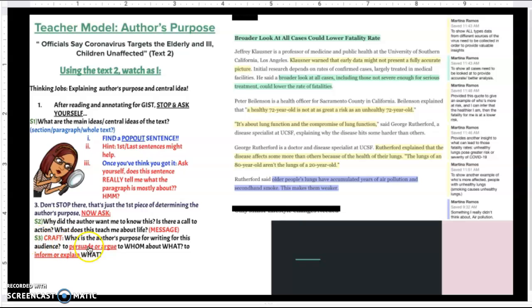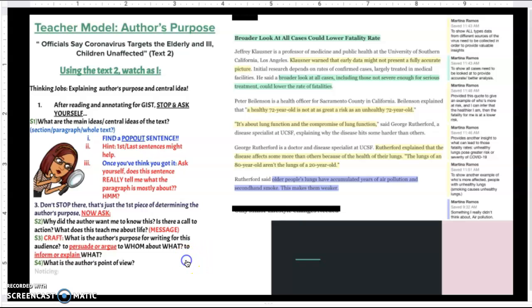So now I want to look at the author's craft here and think about what was the author's purpose for the audience. Did he want to persuade me, argue, to whom or what? Or did he want to inform or explain? And for me, I'm thinking he probably wants to inform me and just let me know that, hey, making these healthier choices will probably lead to you surviving and overcoming the coronavirus.